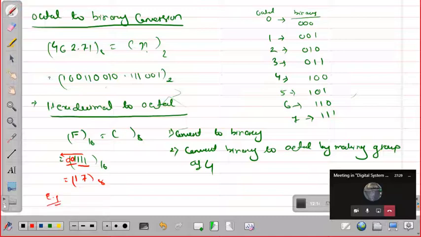Suppose it is given 4EA in hexadecimal, and you have to convert it to octal.